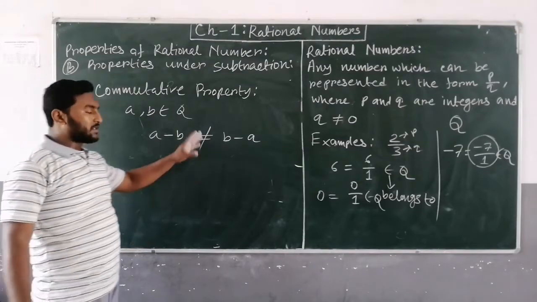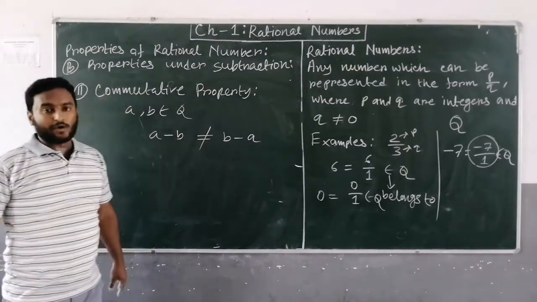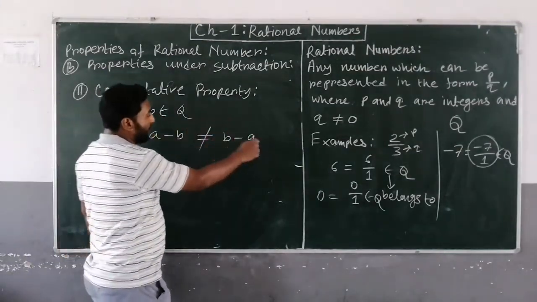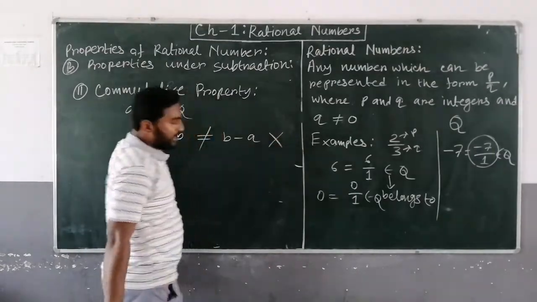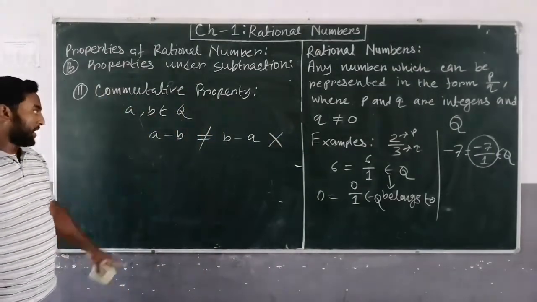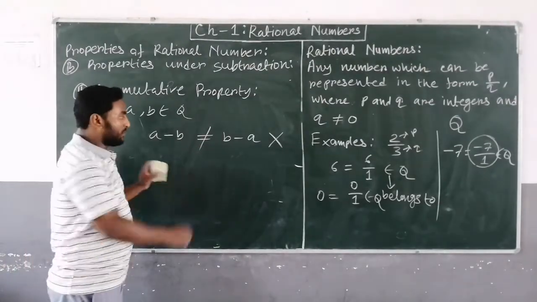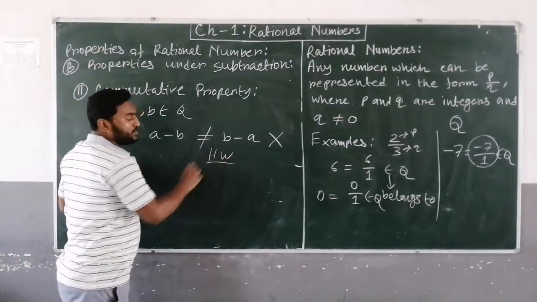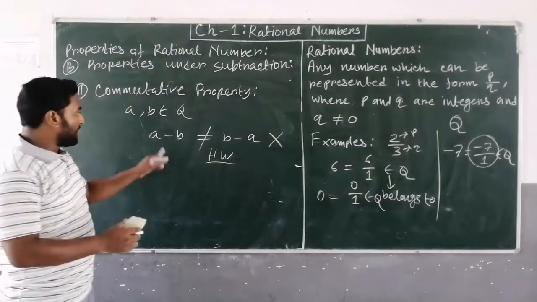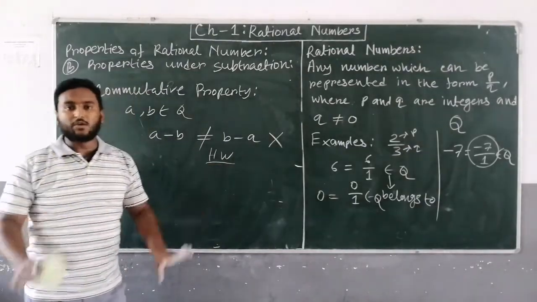In the previous case, under addition, it was equal, but here it is not equal. So the commutative property under subtraction of rational numbers is not true. You can choose any two rational numbers and verify. That is your homework. Choose two rational numbers randomly and verify the property. These two will not be equal.